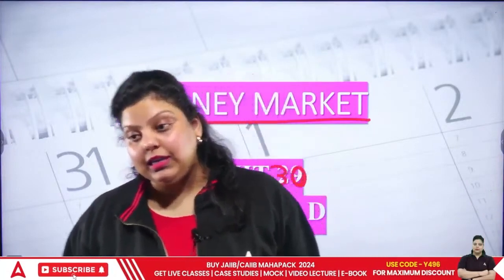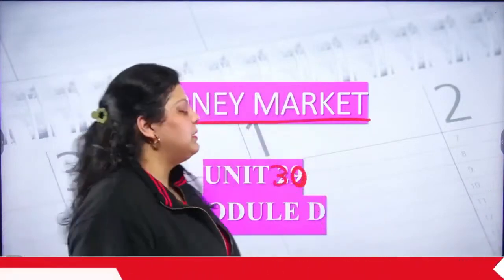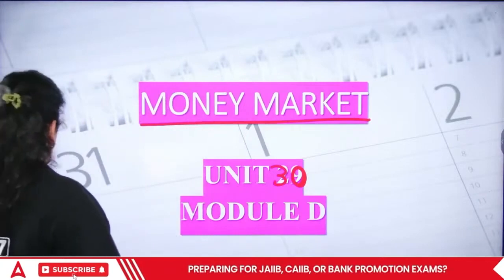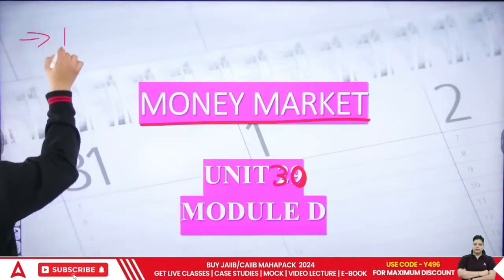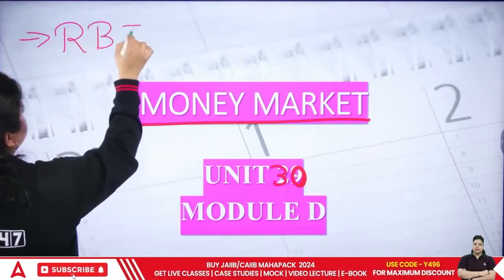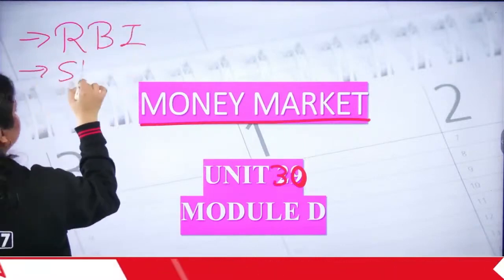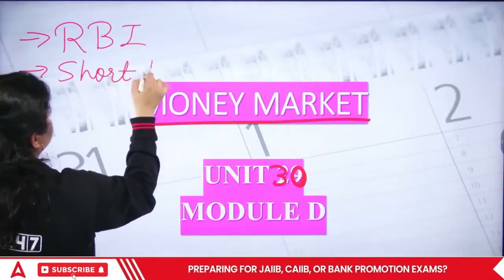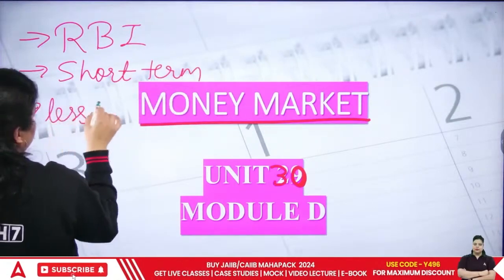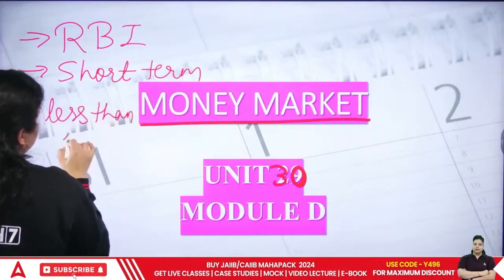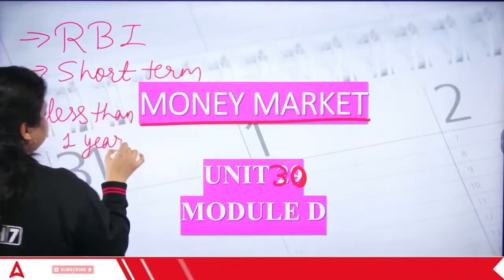So unit number 30 talks about the money market. First of all, money market is regulated by RBI. Who regulates this market? It is regulated by RBI. It's your short-term market. Why is it known as a short-term market? Because it's a market of less than 1 year.